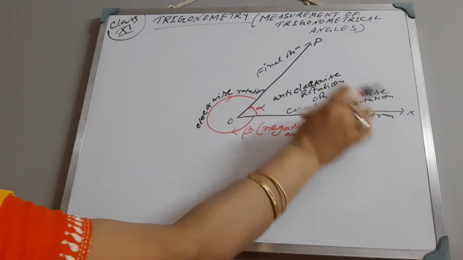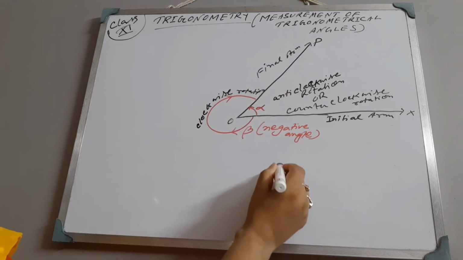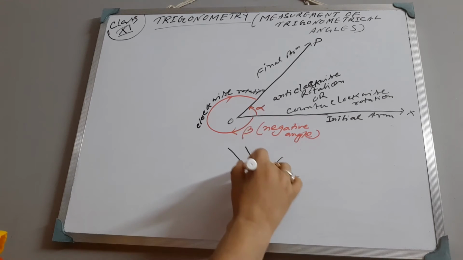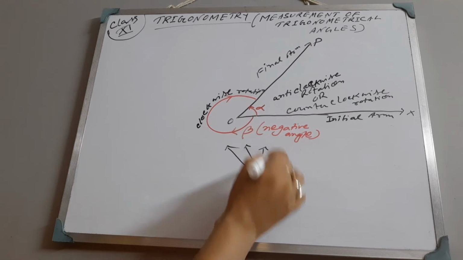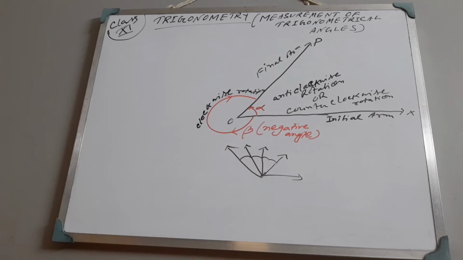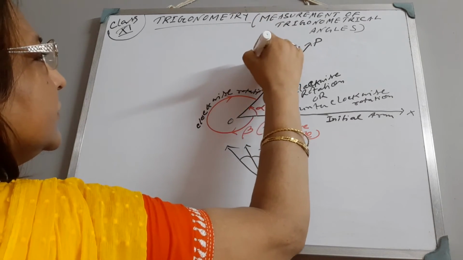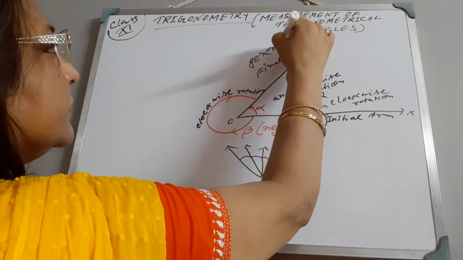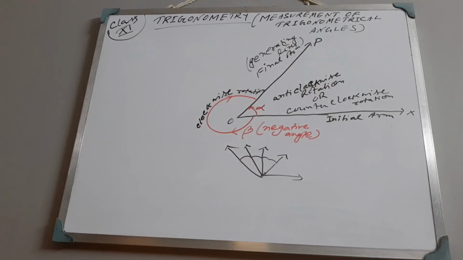This is the initial arm, this is the final arm. The final arm means we can measure this angle in this way, or this way, or the final arm we can draw here, or here. That means the final arm can be changed like this, from here, then here, then here. That is why this is known as the generating line. It can generate angles.